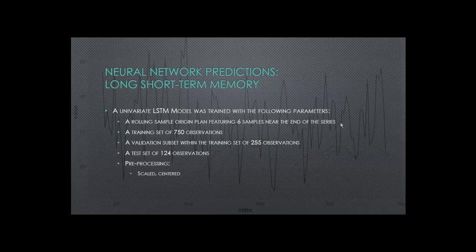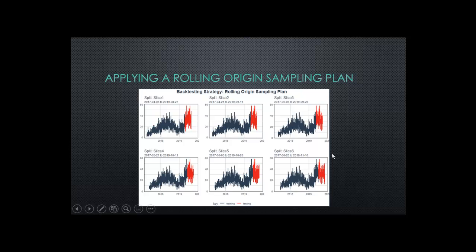For validation purposes, a rolling sample origin plan featuring 6 samples, all located near the end of the series, was created. A more limited training set of 750 observations was created in order to permit the 6 rolling origin samples. The model was tested on 6 sets of 124 observations. The data was pre-processed, it was scaled and centered before used in the model. This is a visualization of the rolling origin sample plan. As we can see, the test sets were all located near the end of the series.